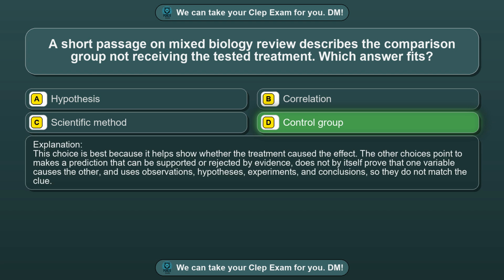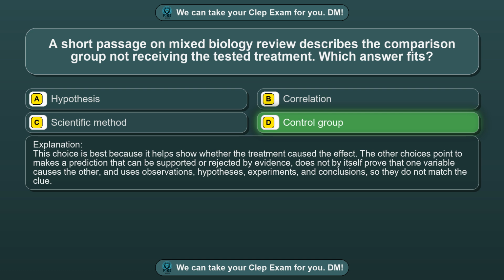This choice is best because it helps show whether the treatment caused the effect. The other choices point to makes a prediction that can be supported or rejected by evidence, does not by itself prove that one variable causes the other, and uses observations, hypotheses, experiments, and conclusions, so they do not match the clue.